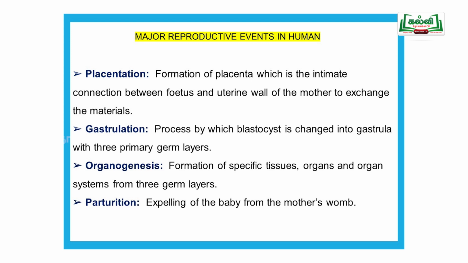After that, organogenesis. From each germ layer, ectoderm, mesoderm and endoderm, different organs, tissues and organ systems are formed. That is called organogenesis. After that, parturition, expelling the baby from the mother's womb, or childbirth, occurs. All these are called major reproductive events.